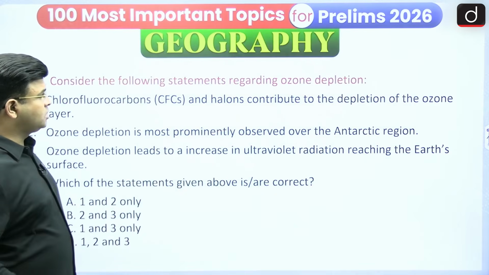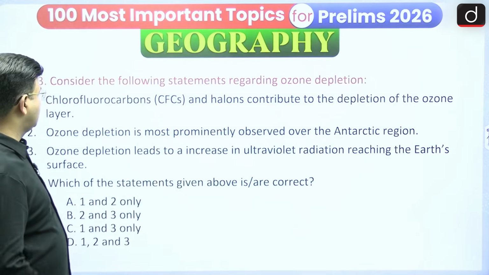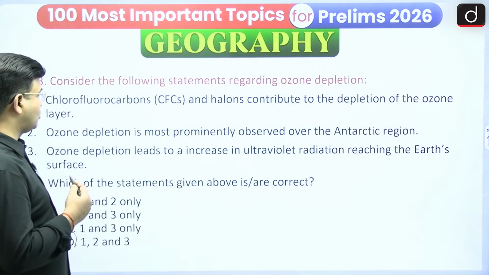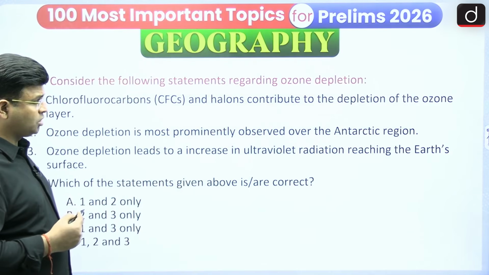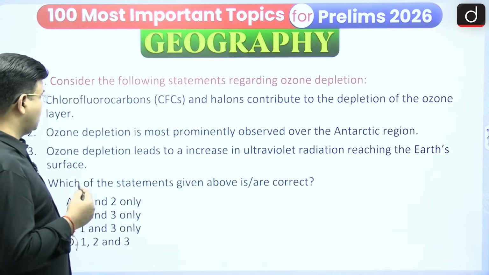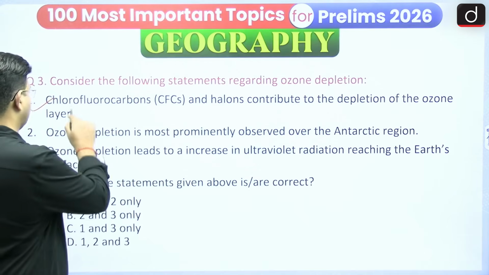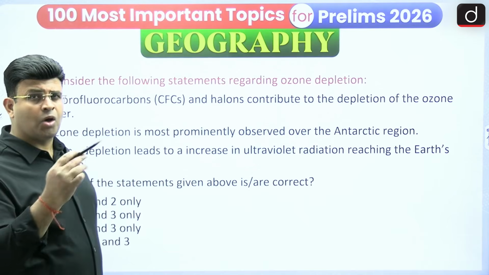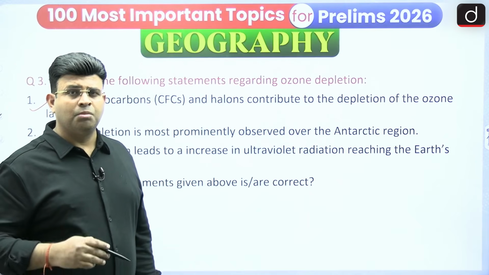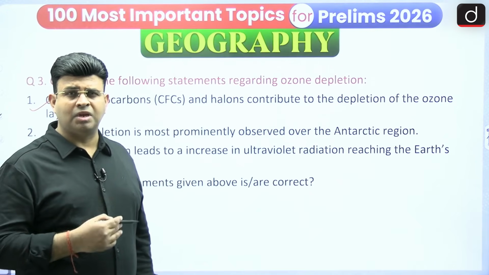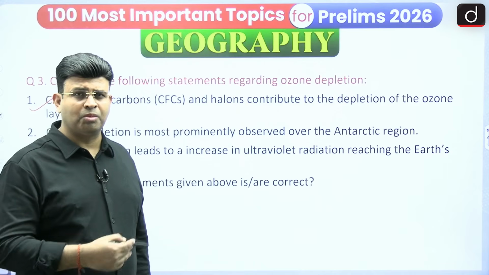Now consider the following statements regarding ozone depletion. Chlorofluorocarbons and halogens contribute to the depletion of the ozone layer. Yes, they contribute, but if it had said only these, it could be wrong, because there are also nitrous oxide and so many other ozone depleting substances.